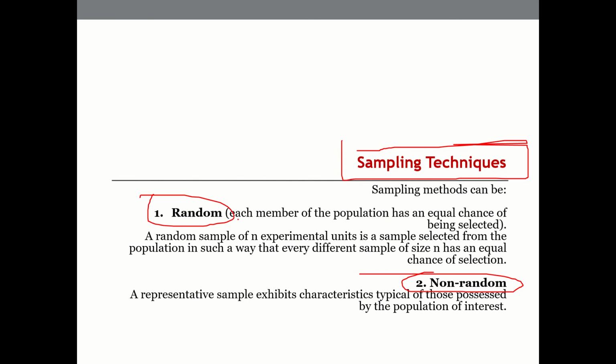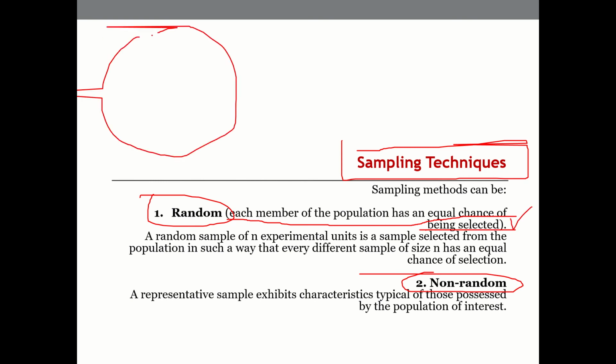Random sample, we know by the word itself, means each member of the population has an equal chance of being selected. Like I said, 10,000 is the population. If we run a random sampling number, then all 10,000 people have a fair chance of being selected.